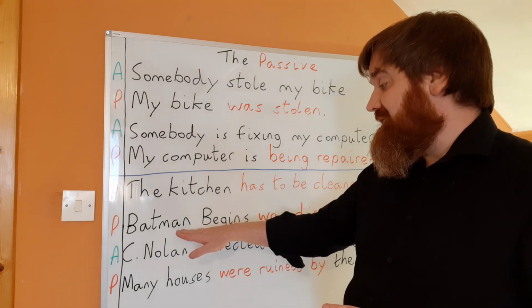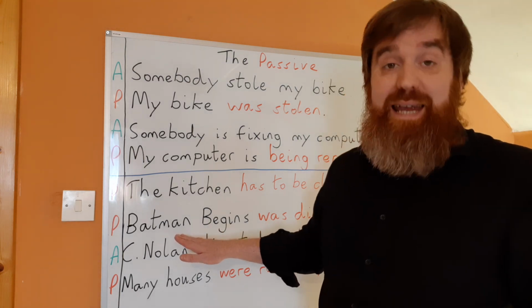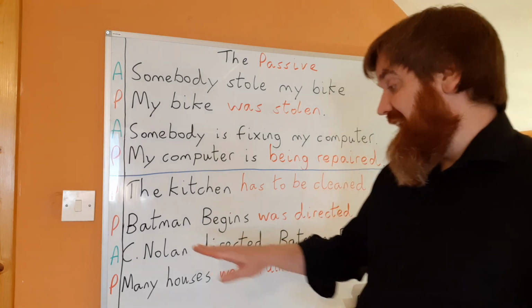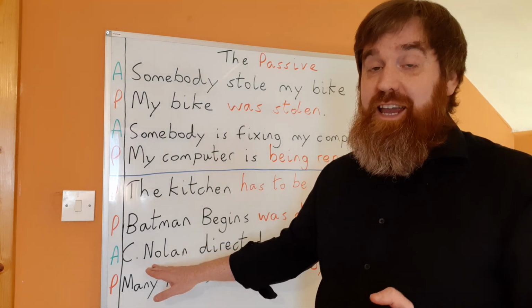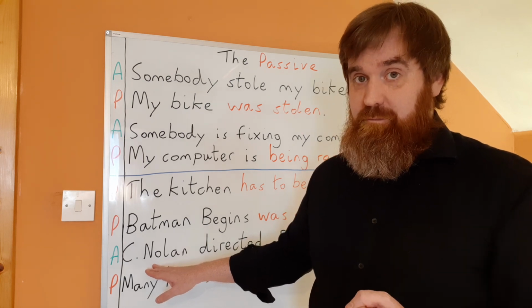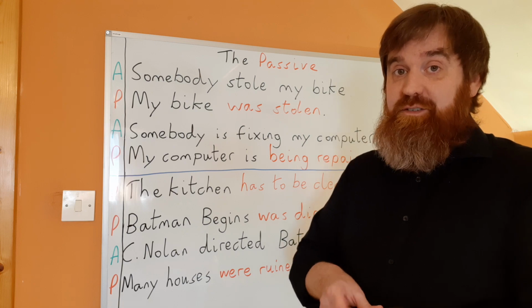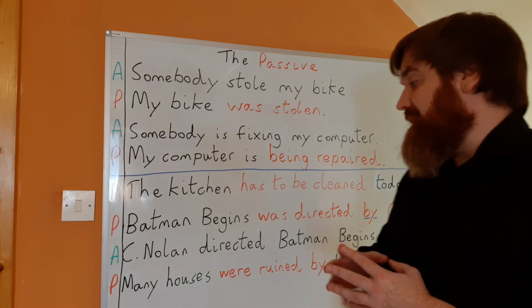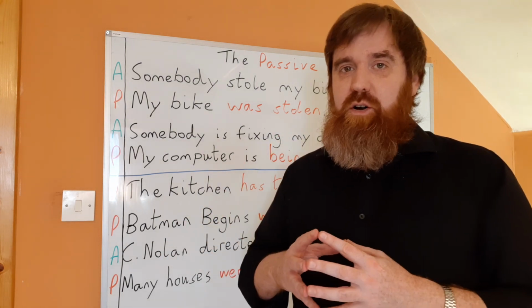For this sentence, Batman Begins was directed by Christopher Nolan, people are talking about Batman Begins. In this conversation, people are talking about Christopher Nolan. So that's an area where the passive is necessary. It's possible that you could use the different one, but it technically wouldn't be correct.